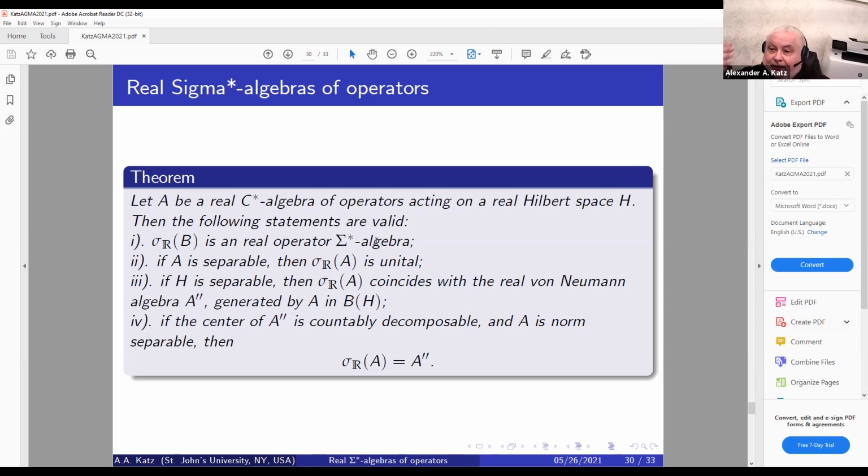It's not the case with sigma envelopes. Third, if H is separable, then its sigma closure coincides with the real von Neumann algebra, the bicommutant generated by A inside B(H). And finally, if the center of the bicommutant is countably decomposable inside B(H), and A is norm separable, then the sigma closure coincides with the bicommutant.